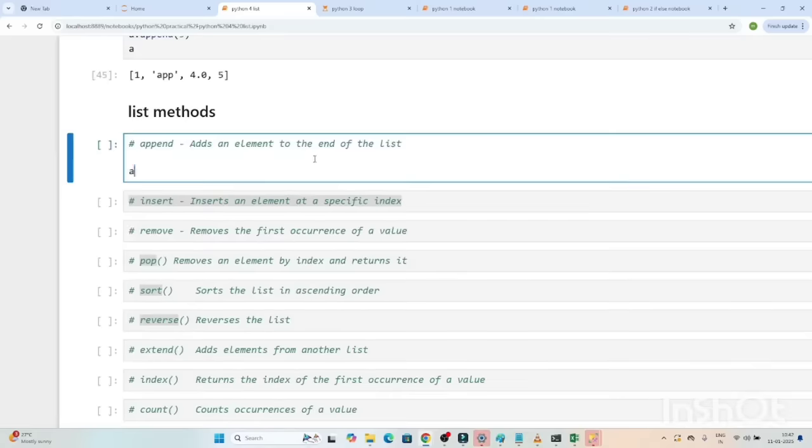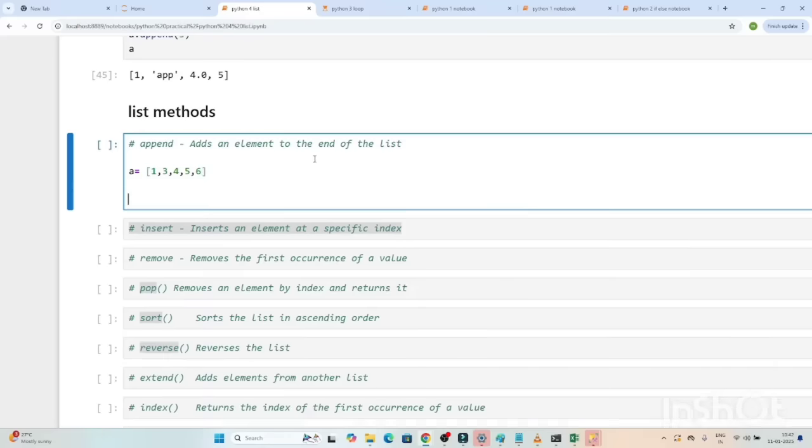Suppose I have one list. Let me create one list: 3, 4, 5, 6. Now if anyone says you have to add an element into this particular list, we have the append method. With the help of the append method, we can add any element into the list. So always remember, append we use to add an element into the list. If I use a.append(9), suppose I want to append the value 9 into this list, and now I execute,